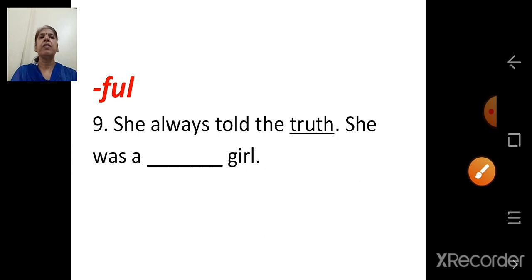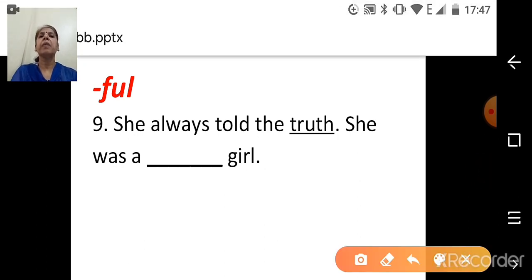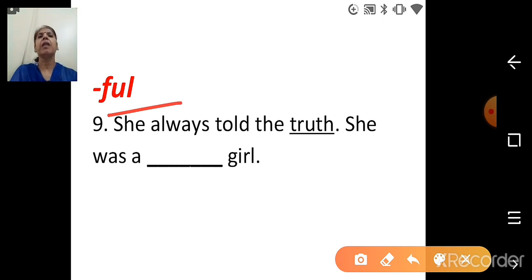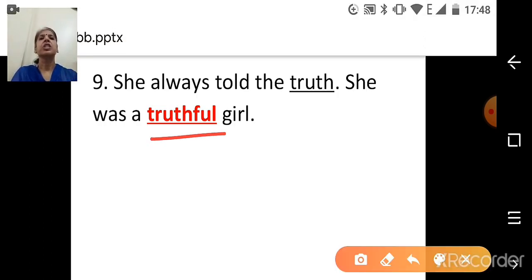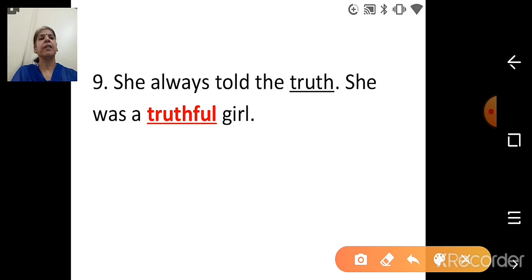Next. Now which part of the word is given? Full, F-U-L. She always told the truth. She was a dash girl. Which word is underlined? Truth. What do we have to add? Full. So truth plus full, truthful. She was a truthful girl.